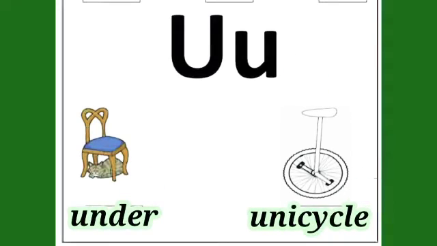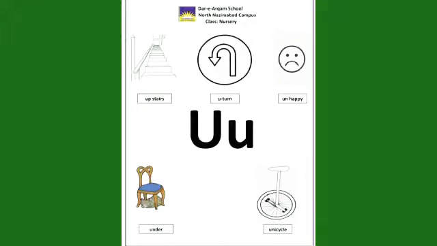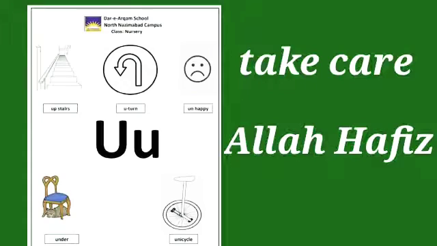Unicycle. Unicycle. Okay, beta, you have to recognize capital letter U and small letter u. The sounds of U are a and u. And learn its vocabulary.